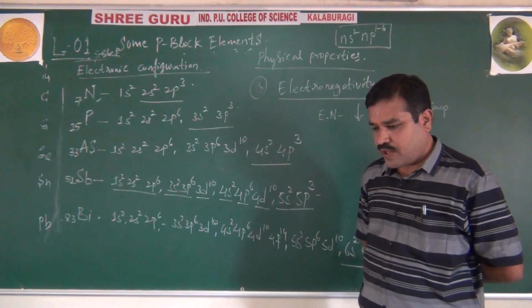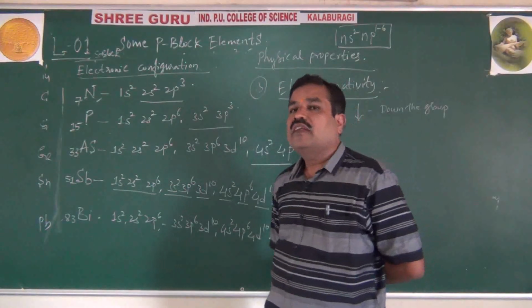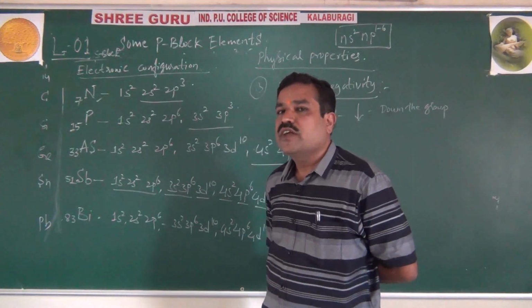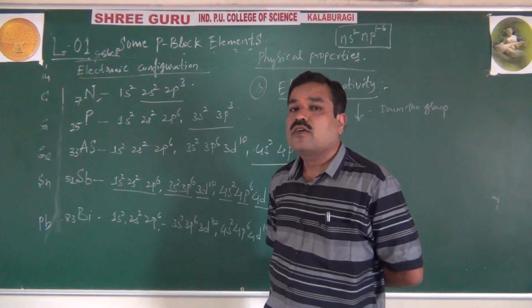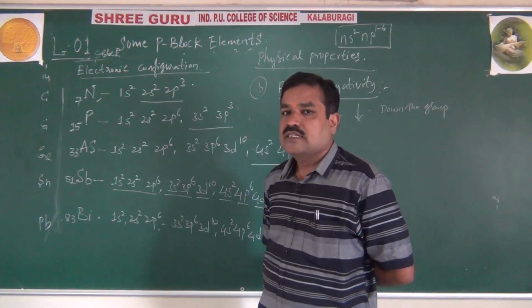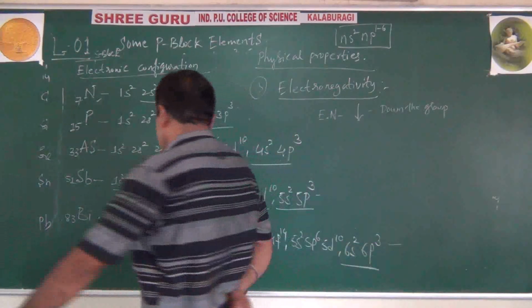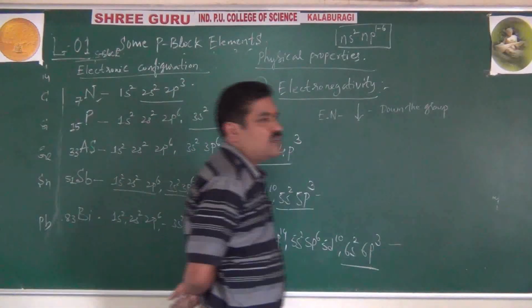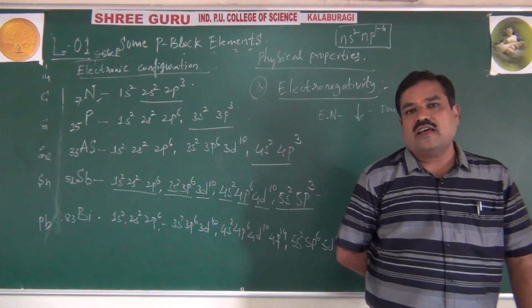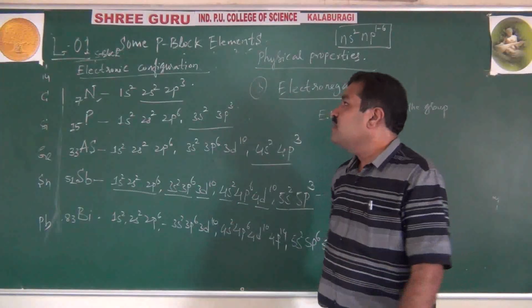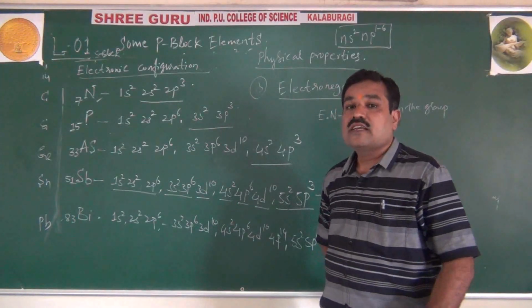Depending upon the Pauling electronegativity scale, after fluorine, second place goes to oxygen, then chlorine, bromine, iodine; the order differs according to different scales. That's why each and every basic piece of knowledge of your first year atomic structure, chemical bonding and periodicity will help you to understand this P-block element in second year very easily.